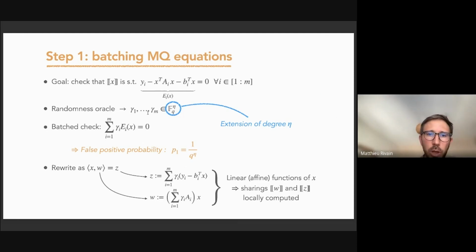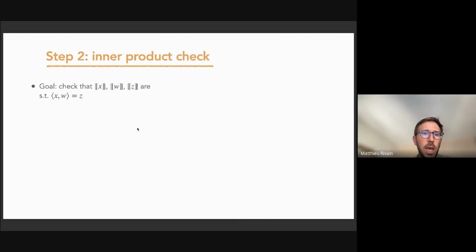We'll get some randomness from the randomness oracle, compute this batch equation, and derive the associated sharings of w and z. And then the second step is to verify that the three sharings of x, w, and z indeed satisfy the inner product relation.